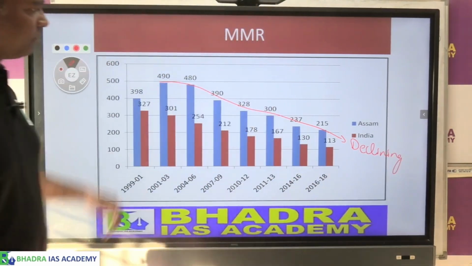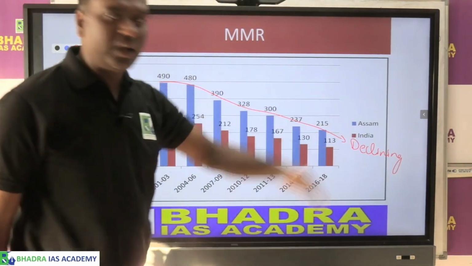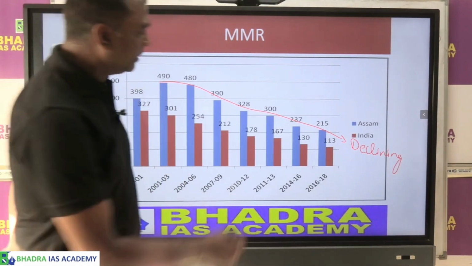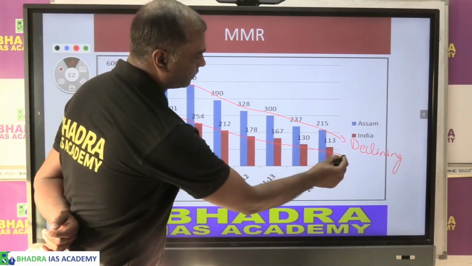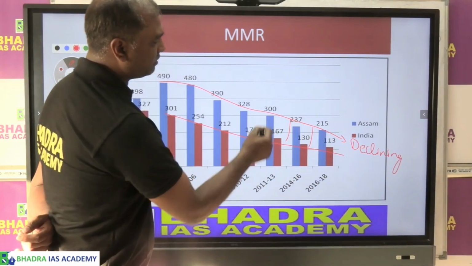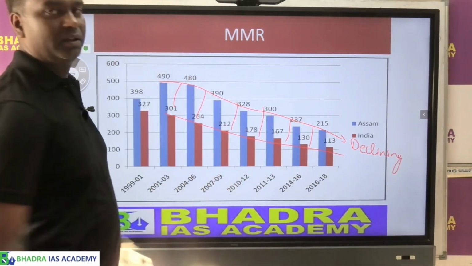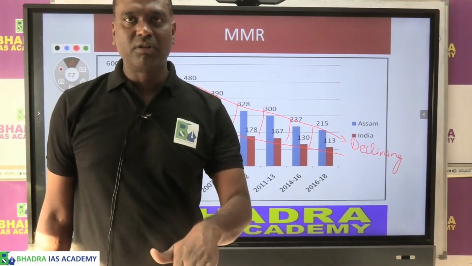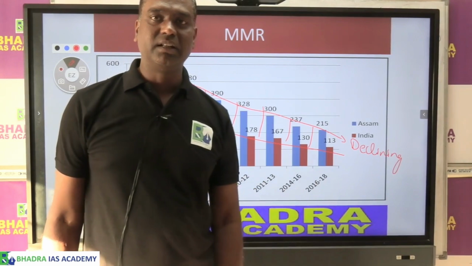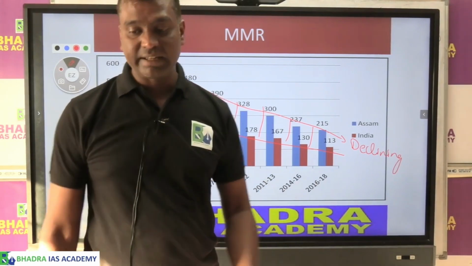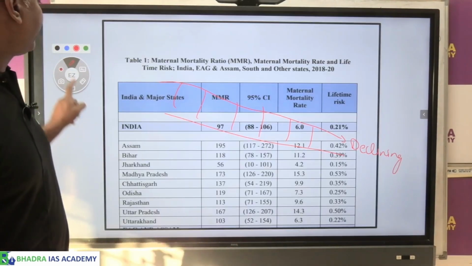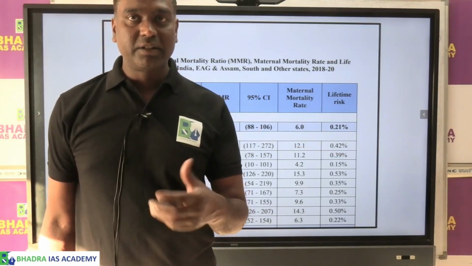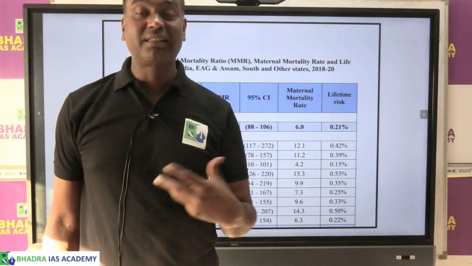MMR of Assam is consistently falling. We have controlled it. Still, what is the problem? If you look at India, this much is the distance. We are higher than India. That is the concern. MMR of India is controlled much more, it is just 97. MMR of Assam is very high, it is 195. So this is where MMR is a matter of concern for the healthcare indicators of Assam.